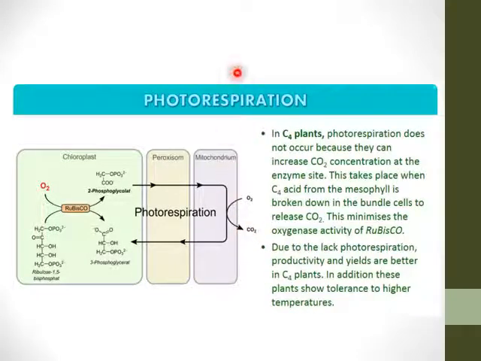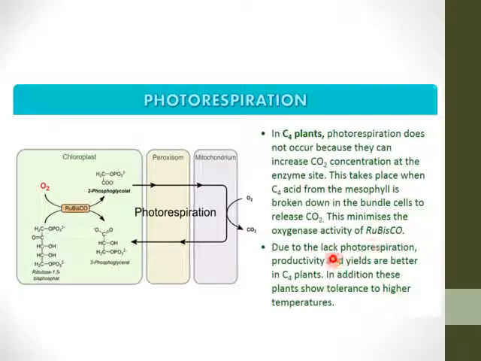In C4 plants, photorespiration does not occur because they can increase the CO2 concentration at the enzyme site. This takes place when C4 acid from the mesophyll is broken down in bundle sheath cells to release CO2. This minimizes the oxygenase activity of Rubisco.